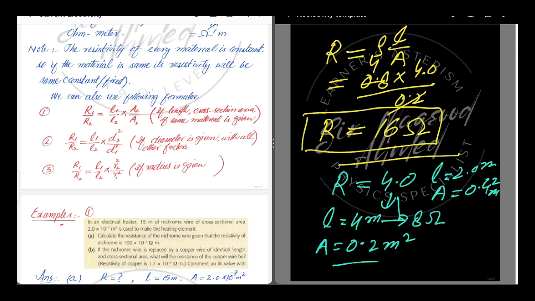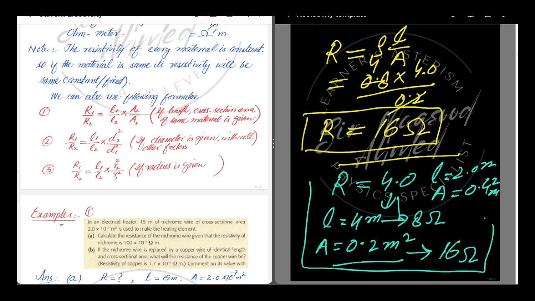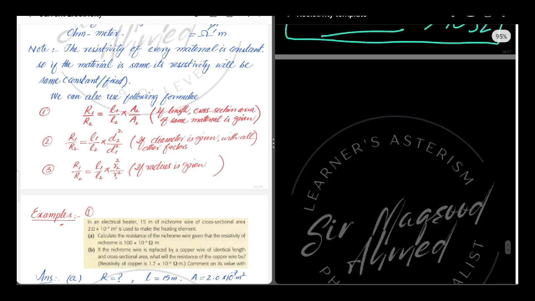So when we halve its cross section area, its resistance will again double. So it becomes 16 ohm. So logically we can solve this question, especially in case of MCQs. Our answer is the same as we have calculated by using a formula.